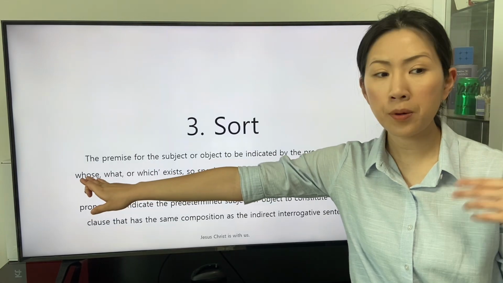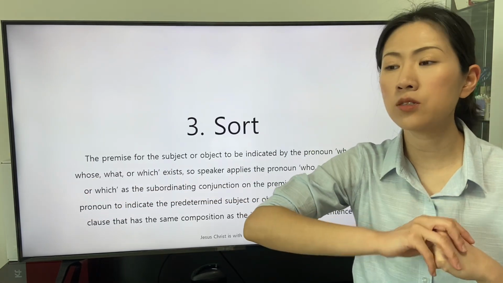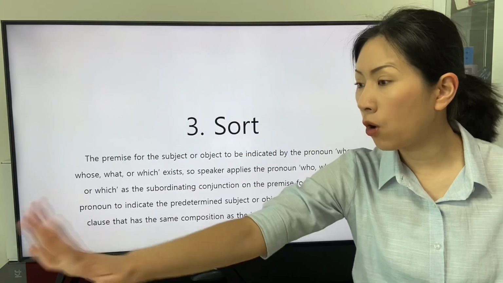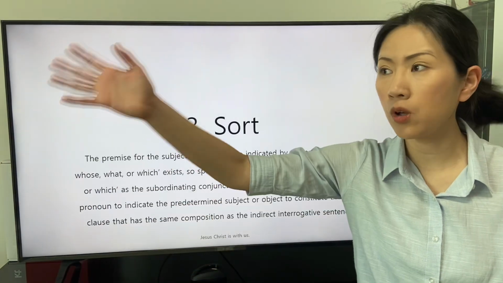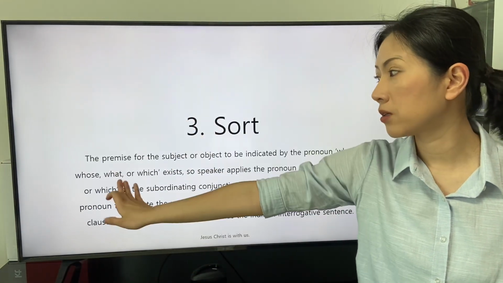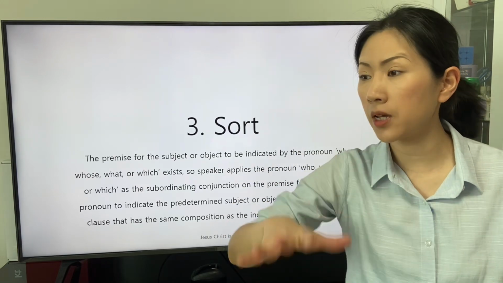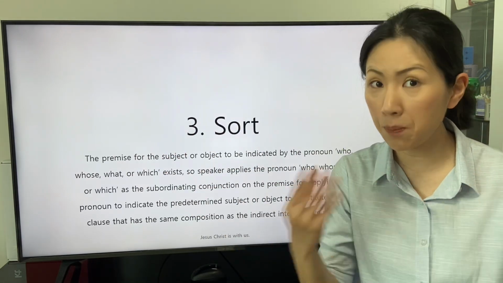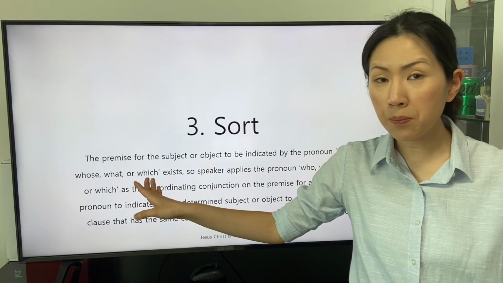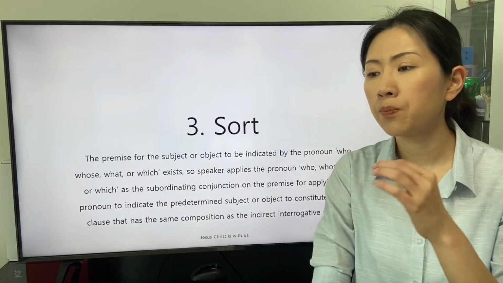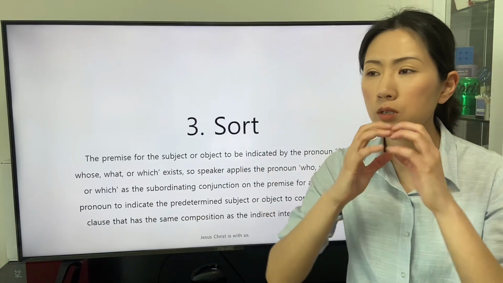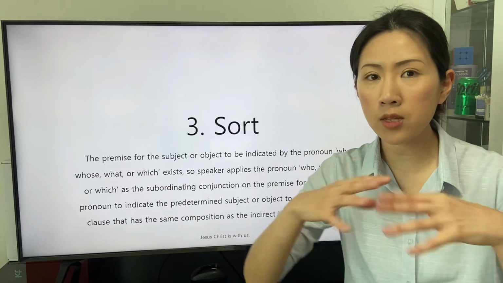The pronoun whose indicates a subject or an object that belongs to the other subject or object. The pronoun what indicates a subject or an object that is not a person. The pronoun which indicates one whose range is predetermined.